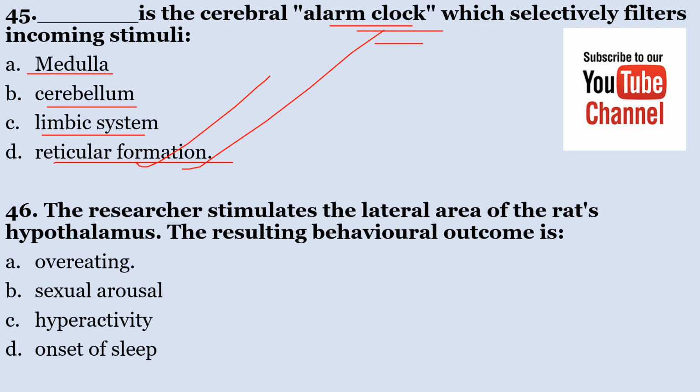Number 46, the researcher stimulates the lateral area of the rat hypothalamus. The resulting behavior outcome is dash. A. Overeating, B. Sexual arousal, C. Hyperactivity, D. Onset of sleep. The researcher stimulates the lateral area of the rat's hypothalamus. The resulting behavior outcome is overeating. You realize that if the hypothalamus is stimulated, the resultant behavior is overeating, that is, if these experiments are conducted among rats in laboratory settings.